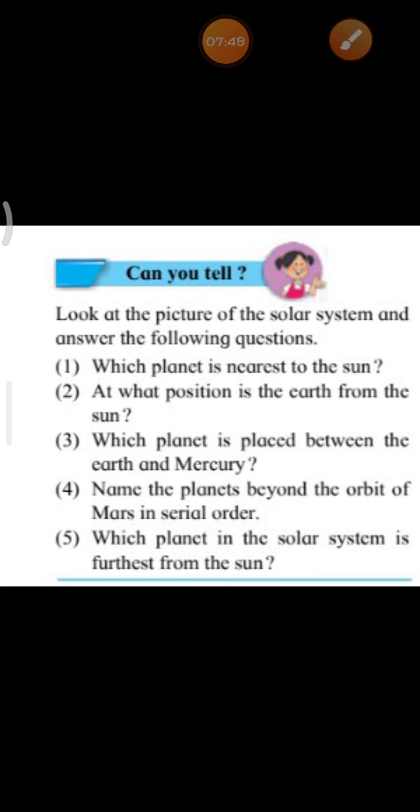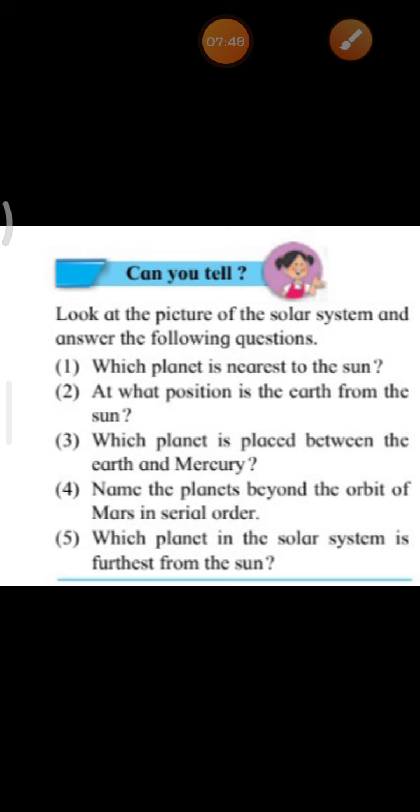Children, we all know that we can see the moon at night, right? This moon revolves around our Earth, and so the moon is called a satellite of the Earth. Children, we have also seen that most of the planets in the solar system have satellites, and these planets revolve around the sun along with their satellites.